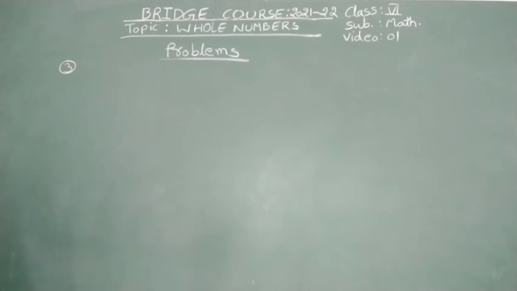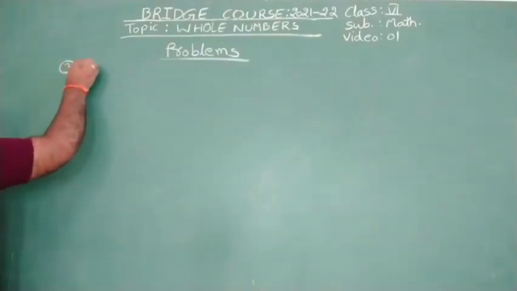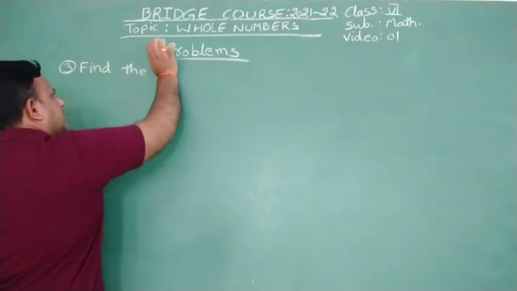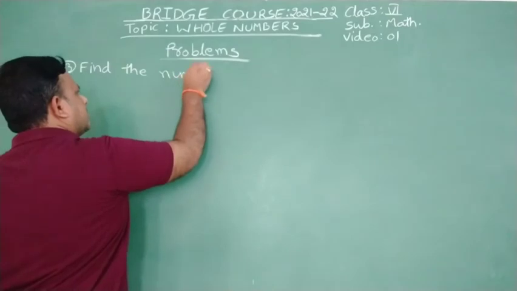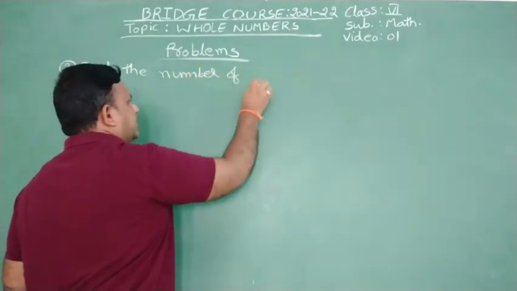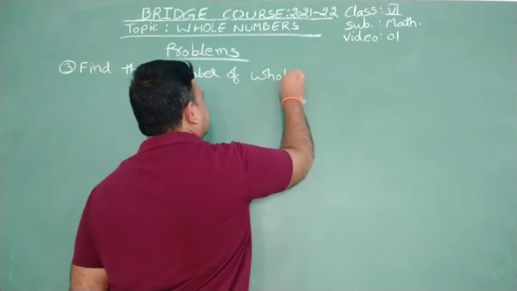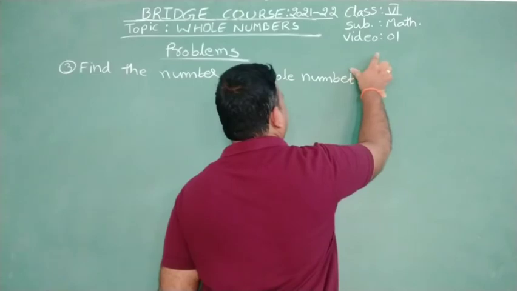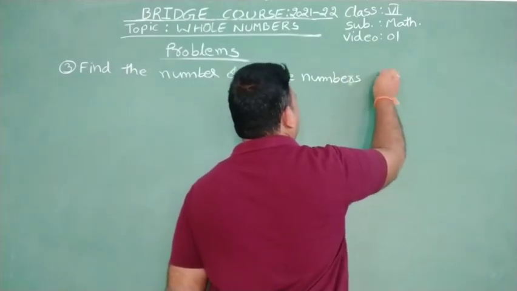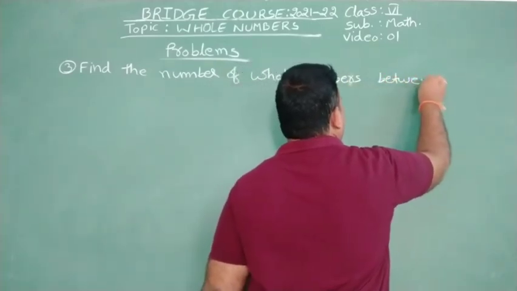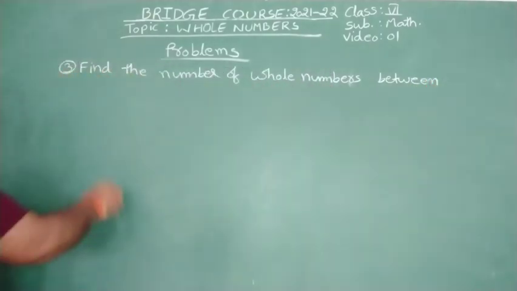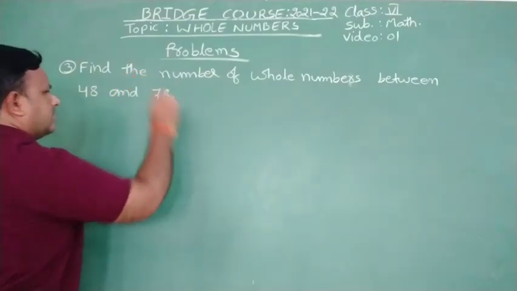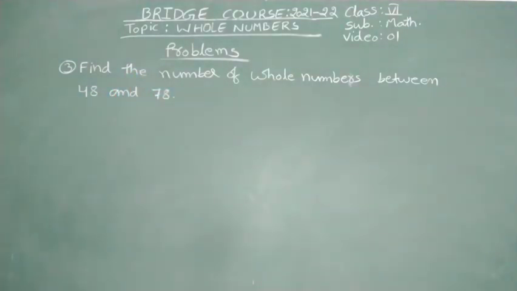Yes, now the question number 3. Find the number of whole numbers between 48 and 78.